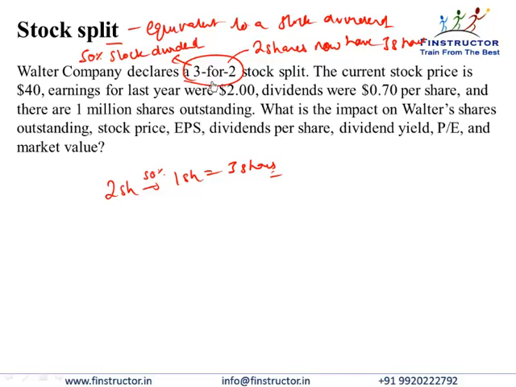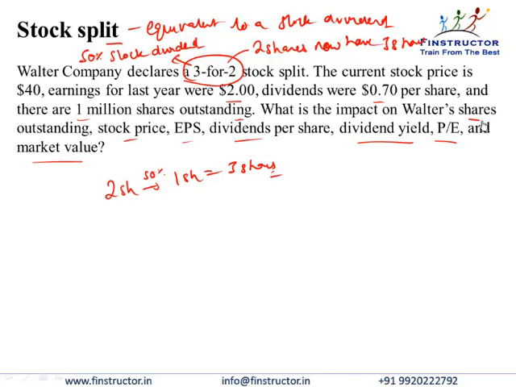So Walter Company declares a 3-for-2 stock split this time. The current stock price is $40, earnings last year were $2, and the dividends were $0.7 per share. And there are 1 million shares outstanding. So similar information as last time. What is the impact on Walter's shares outstanding, stock price, EPS, dividends per share, dividend yield, price to earnings, and market value? Just for the sake of understanding and repetition, we'll do it once more, but we know that the concept is going to be exactly similar.